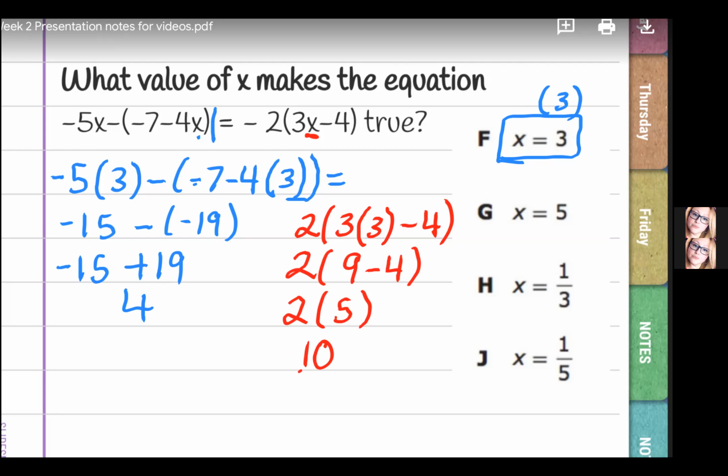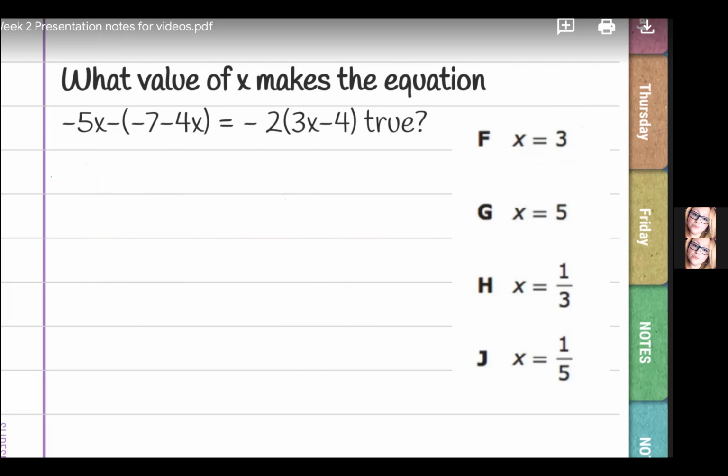Now, that is how we substitute in, but did that give us the answer to this problem? And I can pause it if you want, but it didn't. So what I would suggest is working it out, and let's see if one of the answers fits. You want to go? You want to try?